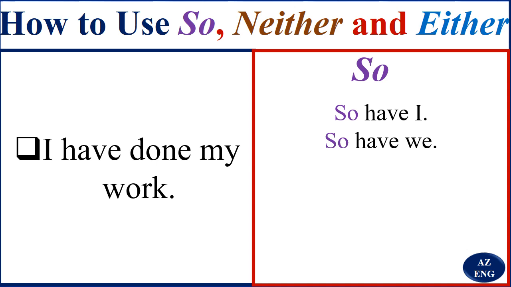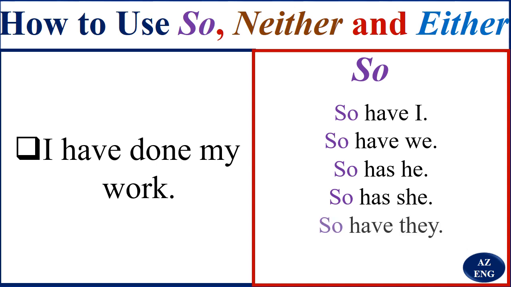We have also done our work. So has he. So has she. So have they. And so have you.